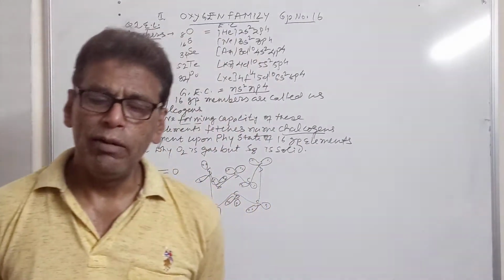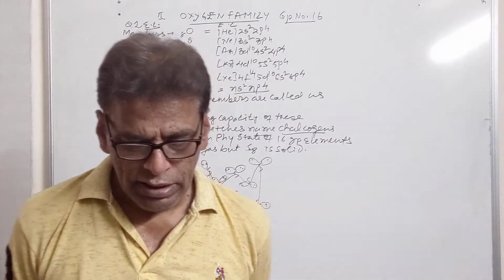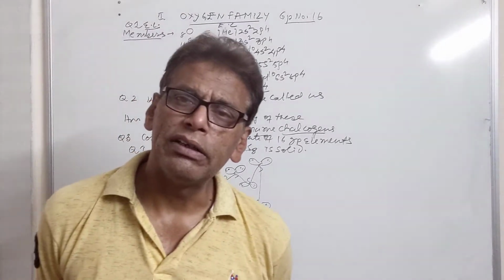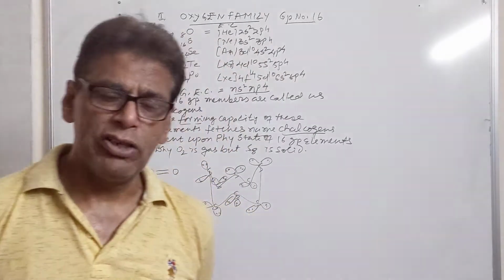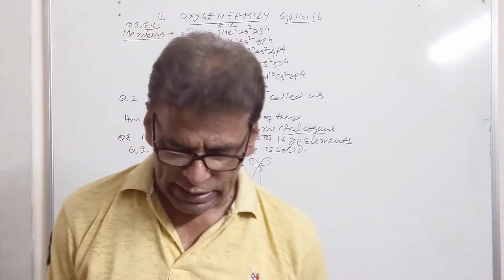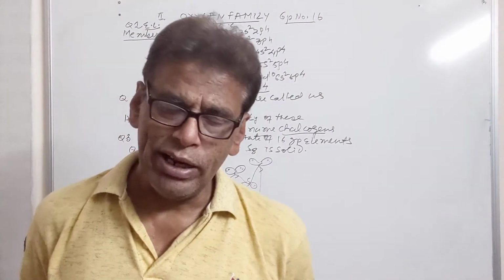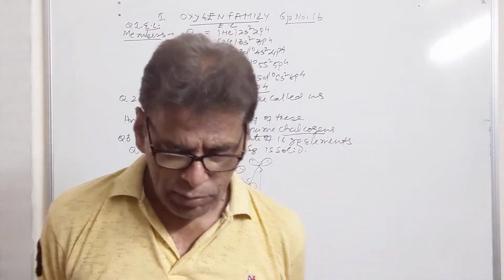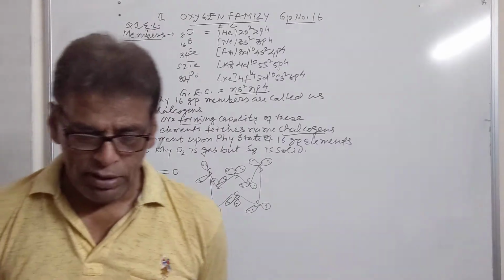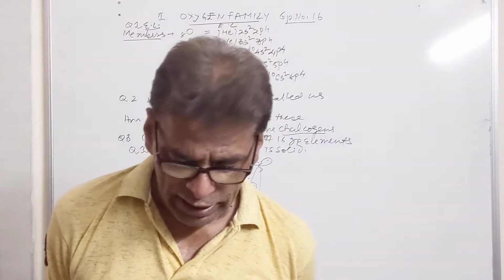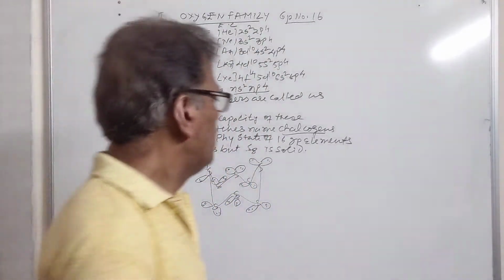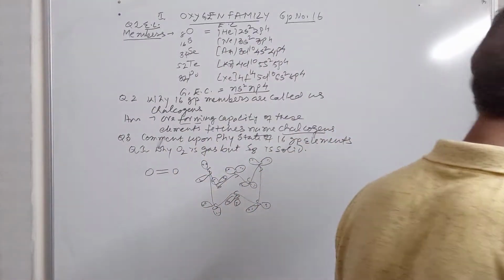It may vary up to 0.03%, and it is found in the earth crust in the form of sulfides, in the form of sulfates, etc. Polonium is very less. It is radioactive metal. Its percentage 0.001 ppm. It exists in the earth layer. Then we have the trends in the physical properties.